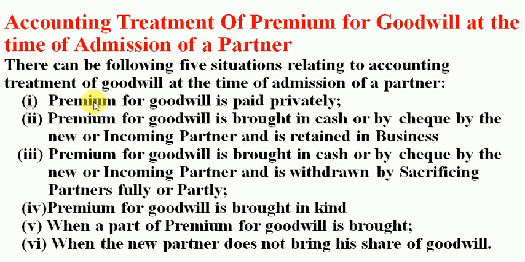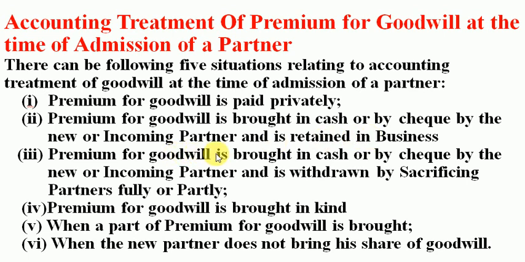The first case says premium for goodwill is paid privately. That means when a new partner comes, he pays the goodwill, or more specifically premium for goodwill, to the sacrificing partners privately. Second says premium for goodwill is brought in cash or by check by the new or incoming partner, and it is retained in the business.